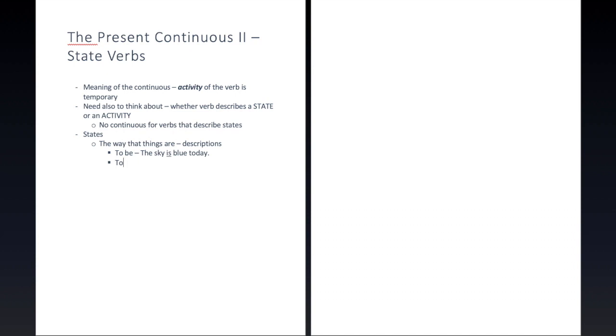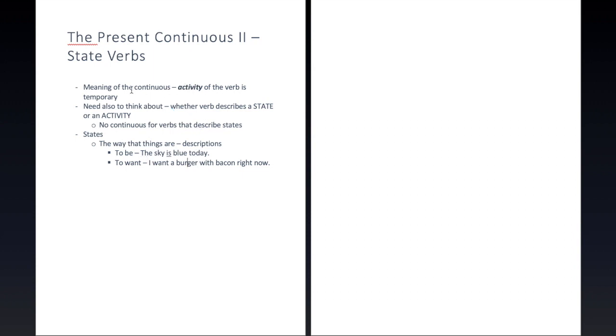What would be another one? To want. So I want a burger with bacon right now. All right, so again, right now, temporary, wants change all the time, so this would be a temporary situation. But again, we don't care.